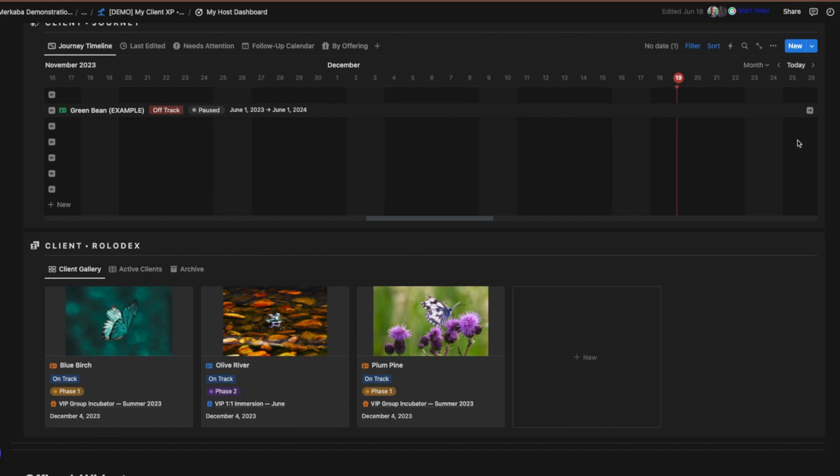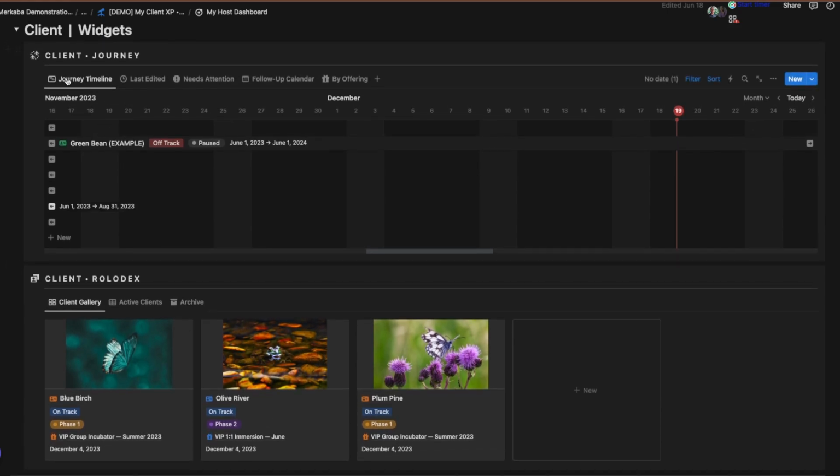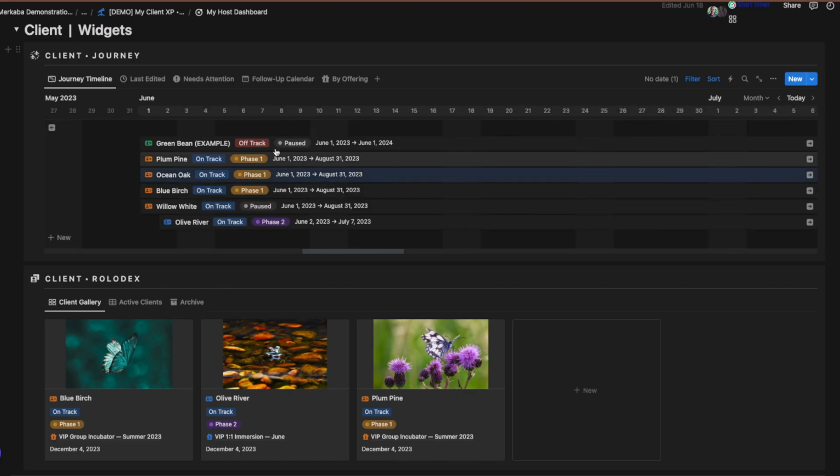It houses all of the tasks, resources, messages, session notes, and more, all rolled up depending on who the client is, right? And on your dashboard, you get a client Rolodex and also a client journey, so you can see what clients are active, if they're paused or not paused, where they are in live form. So you can see how many you have all at once and what phase they're on, when they're starting and ending, right?